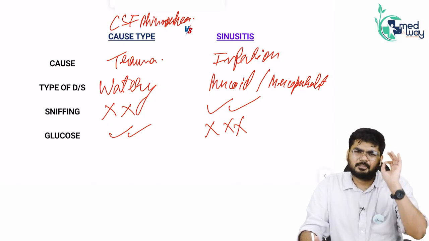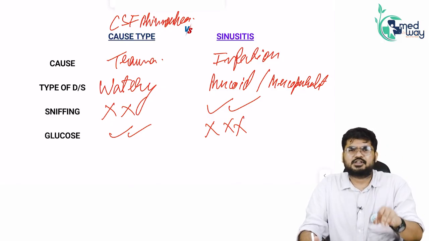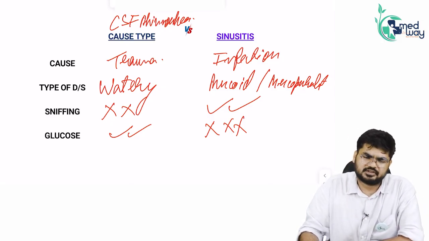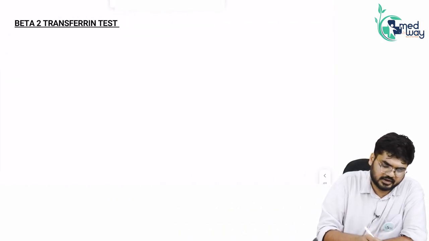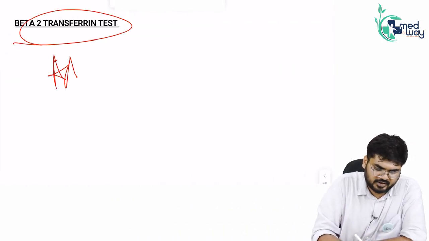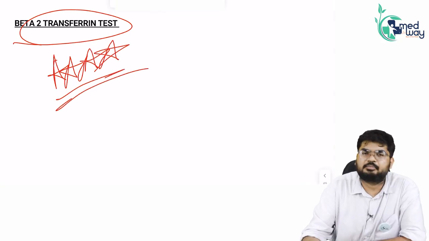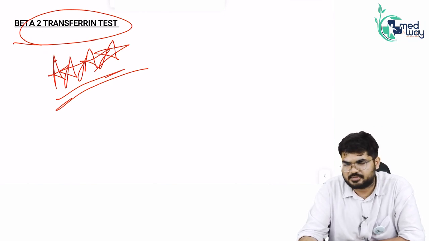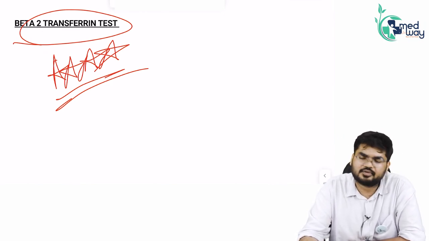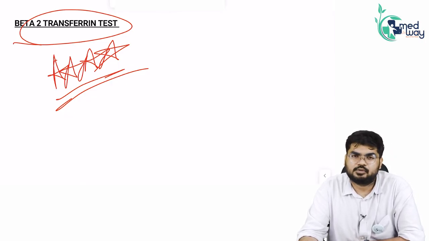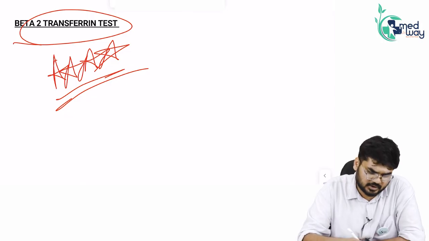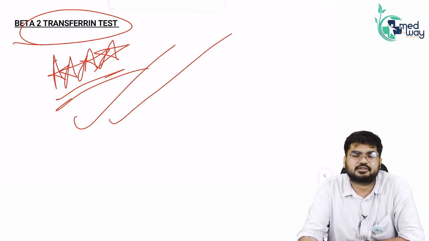But remember, the most important investigation of choice, gold standard, best method, the finest investigation methodology is always and always beta 2 transferrin test. Very repeatedly asked question. It is a beta 2 transferrin test, that is the gold standard, or you may say best test, best method, investigation of choice. It is always and always what? Beta 2 transferrin test. Apart from that, I told you, you can go for CT, MRI, cisternographies or any sort of investigation. But the most important test is beta 2 transferrin test.